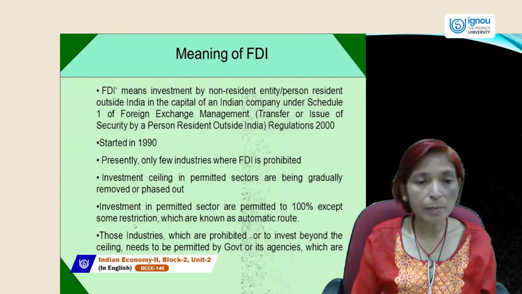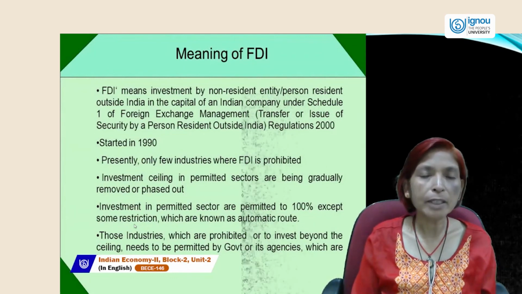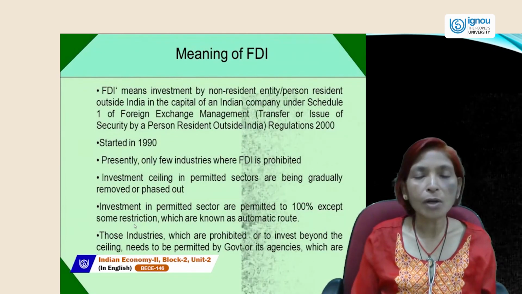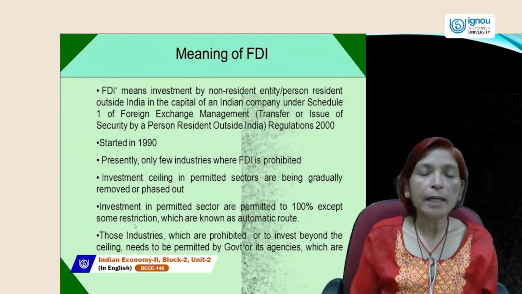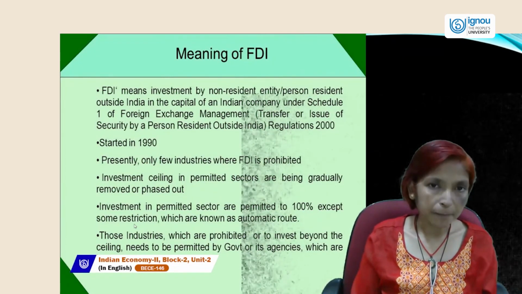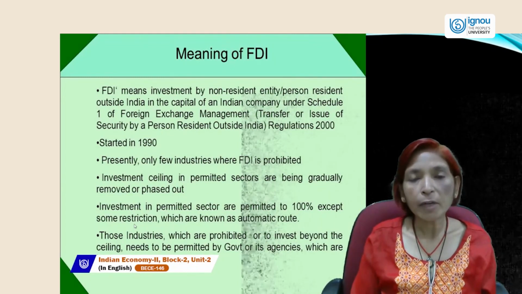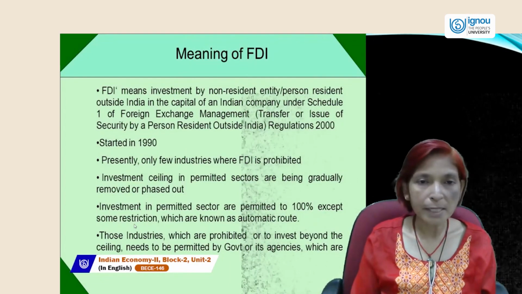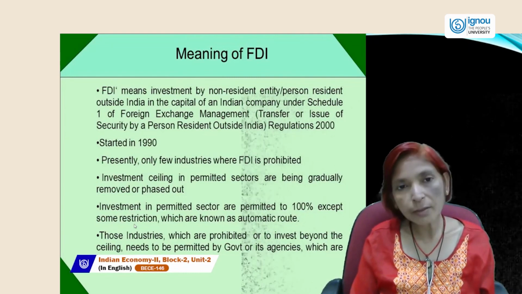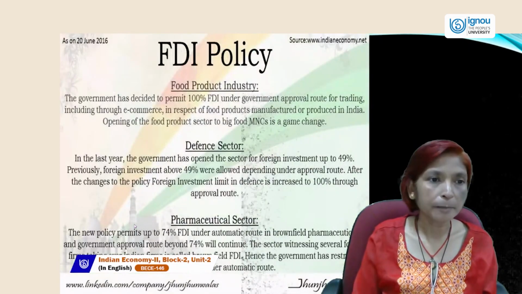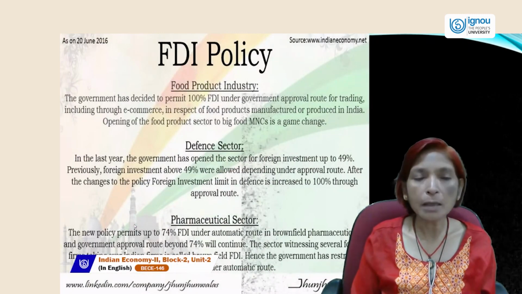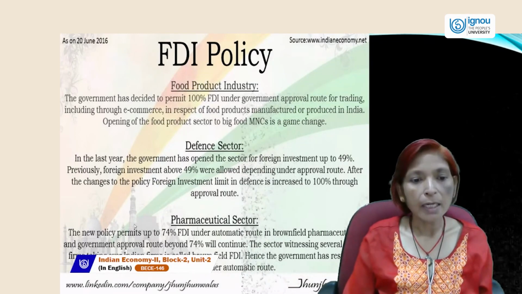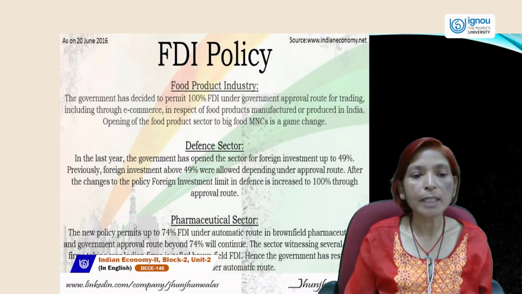At present, in some industries, 100% FDI is permitted. Before the reform period, in the 1990s, only 49% FDI was permitted in some industries. But at present, generally 51% FDI is permitted for all, but 100% FDI is permitted for some specific industries, and for some other specific industries 74% FDI is permitted. So in the food product industry 100% FDI is permitted. In the defense sector 49% FDI is permitted, and in the pharmaceutical sector 74% FDI is permitted.